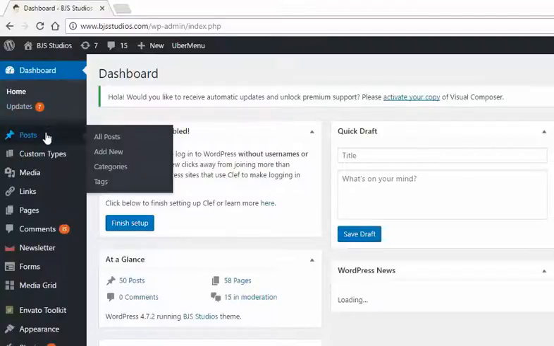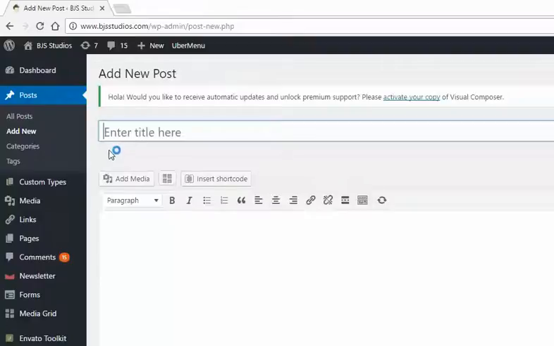We're going to go ahead and hover over Posts. And when we do that, we see these 4 different options here. We see All Posts, Add New, Categories, and Tags. To add a new post, we're going to simply click Add New. Okay, and now we can begin creating our new post.